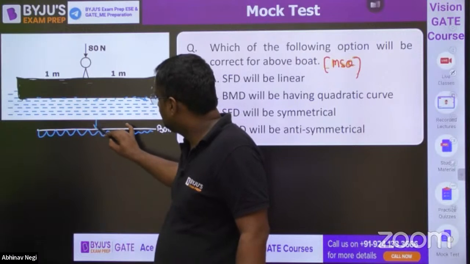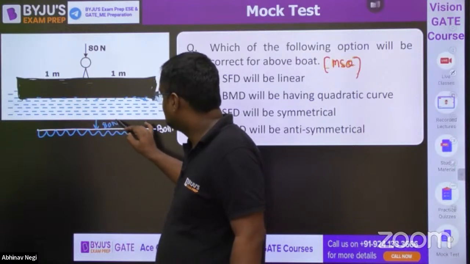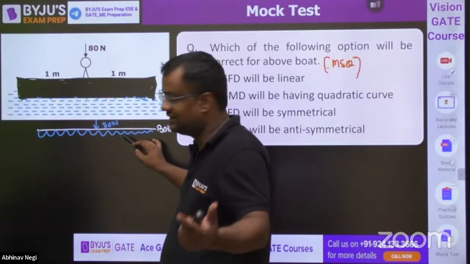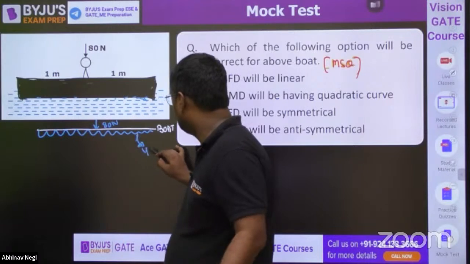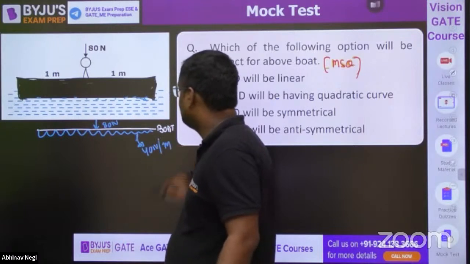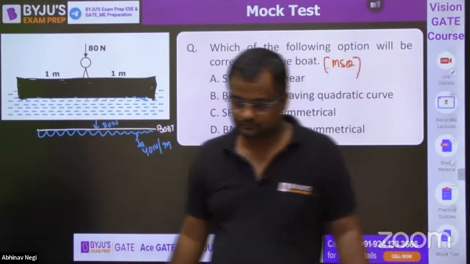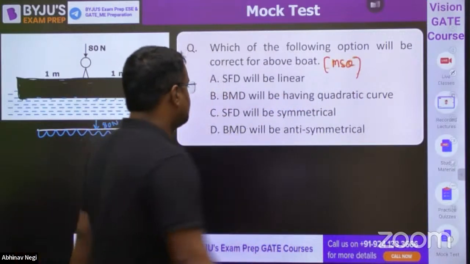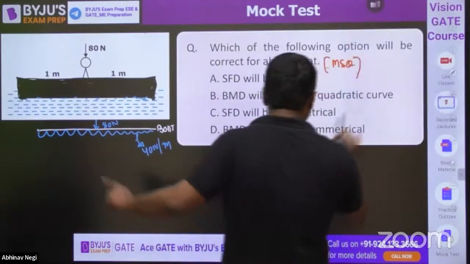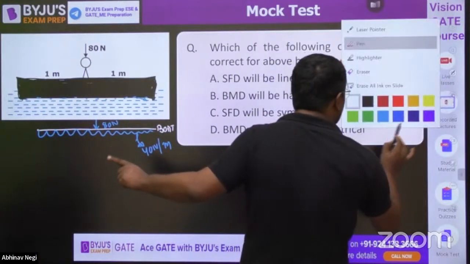So this is 80 Newton. And this for 2 meters, it has to provide 80 Newton. So this intensity will be 40 Newton per meter. So per meter 40, in 2 meters, it will be 80. Okay. Yes, aspirant. Now if I draw the SFD for this, okay.